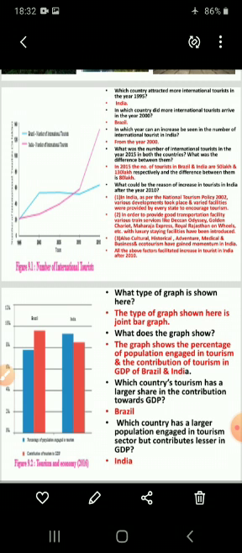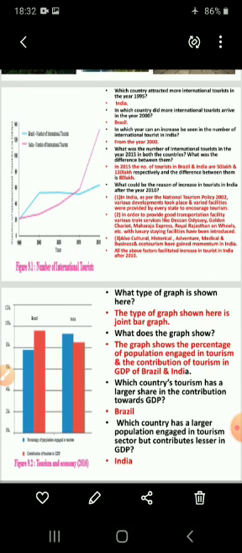Understood? Now next question. What is the number of international tourists in the year 2015 in both the countries? What is the difference between them? The number of international tourists in India in 2015 was, already I told you, 128 lakhs. The number of international tourists in Brazil in 2015 was 60 lakhs.